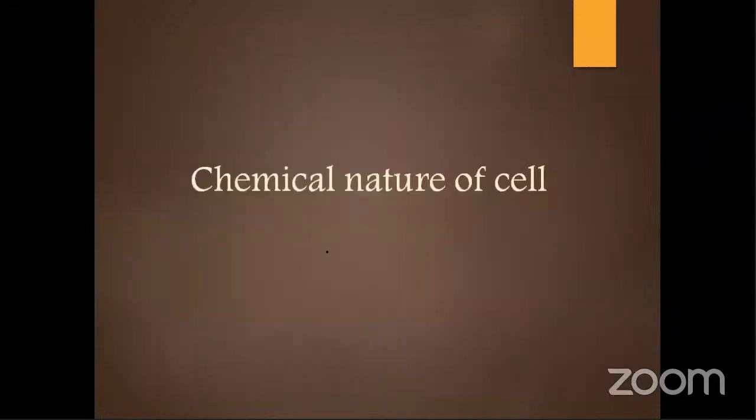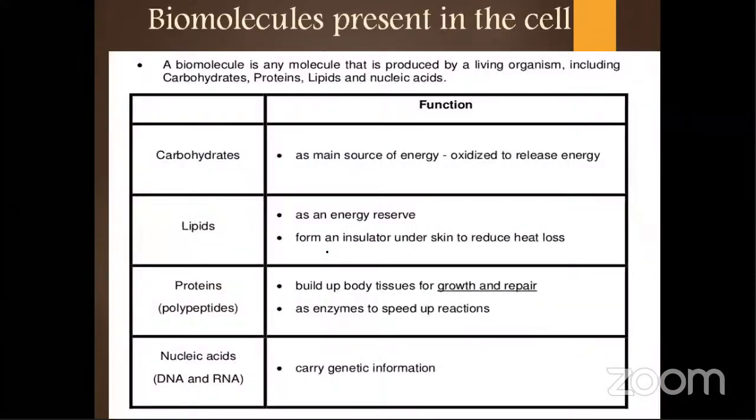Chemical nature of the cell. What is the cell composed of? 70% of the cell is water. You might have heard that 70% of the human body is water, and the human body is also made up of cells. So water comprises the maximum portion of the cell, and whatever you can see is suspended in the matrix made of water. Apart from water, there are various chemicals like carbohydrates, lipids, proteins, nucleic acids, and some minerals, some ash inside the cell.